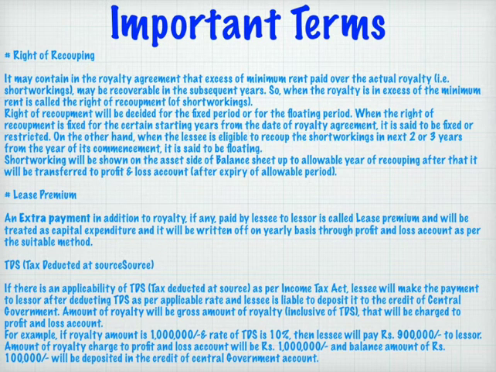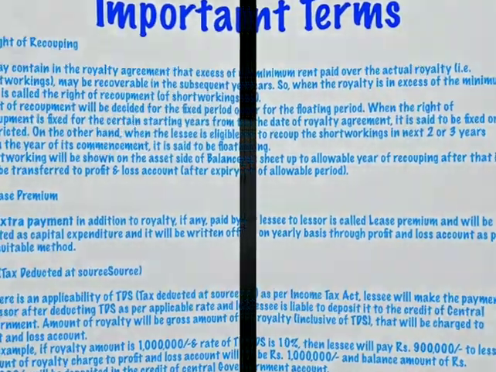It means that the lessee will pay 9 lakh to the lessor. The amount of royalty charged to profit and loss account will be 10 lakh only. There we will not write 9 lakh, we will write in the profit and loss account the amount of rupees 10 lakh, and the balance amount of rupees 1 lakh will be deposited to the credit of the central government account.